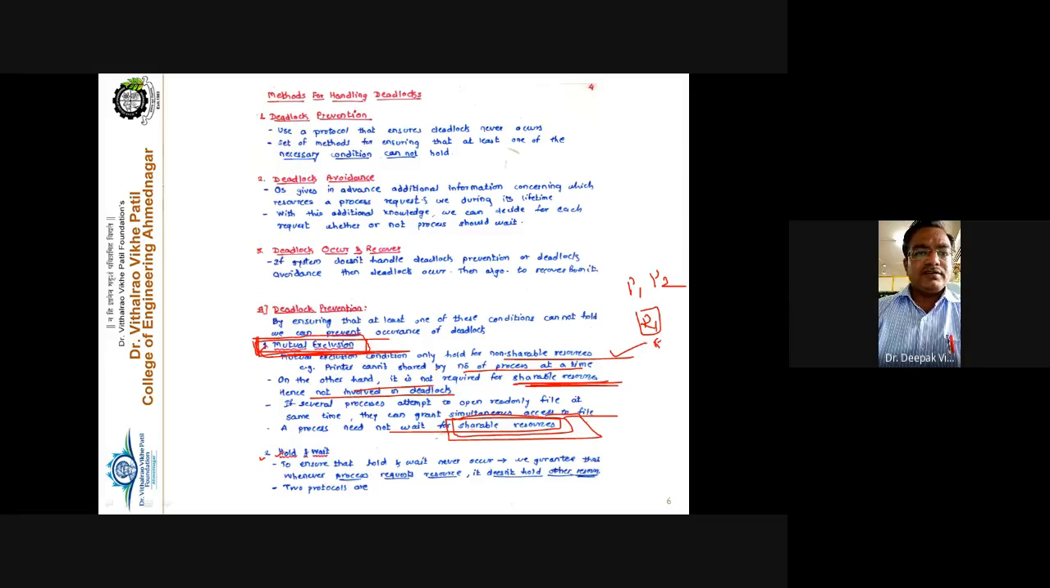Now, hold and wait. How does hold and wait occur in the system? Say, for example, resource R1 is allocated to process P1, and P1 is still requesting resource R2. So P1 is holding resource R1 and waiting for resource R2. How to prevent that hold and wait situation, that we have to see.